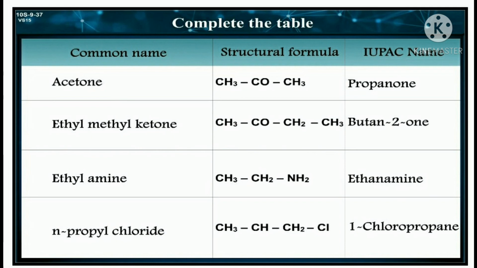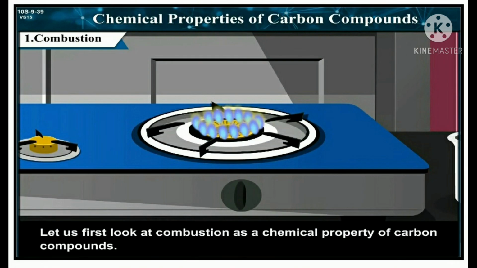Ethyl methyl ketone, CH3COCH2CH3, butan-2-one. Ethyl amine, CH3CH2NH2, ethanamine. And n-propyl chloride, CH3CH2CH2Cl, 1-chloropropane. Now we'll discuss the chemical properties of carbon compounds.